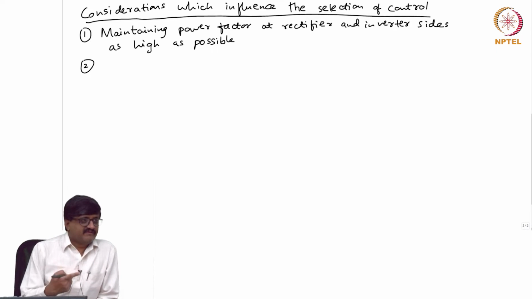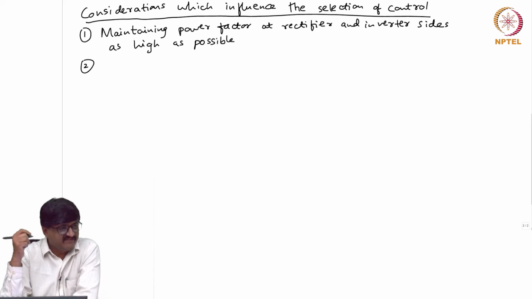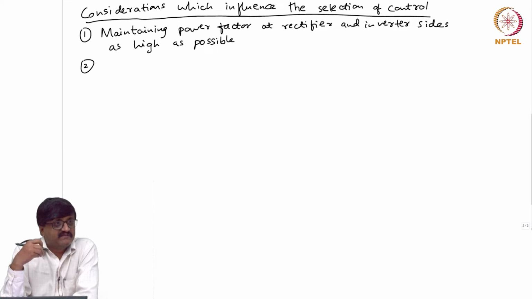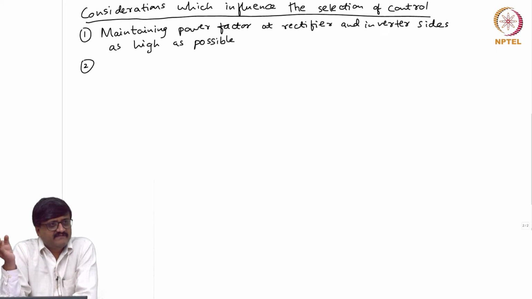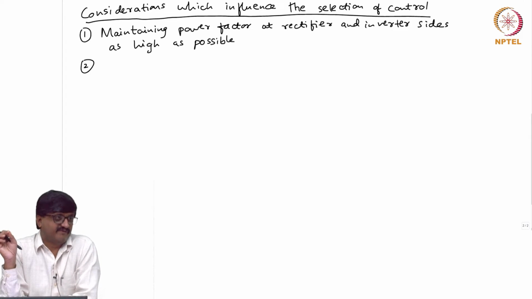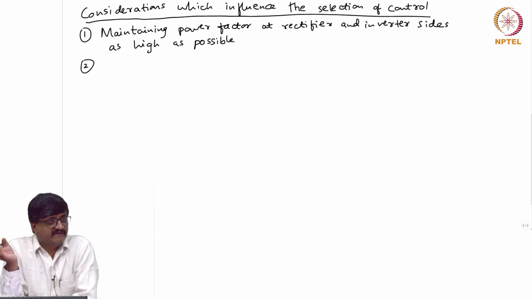Just now, in the context of maximizing power, I mentioned that we may want to regulate power. Instead of maximizing, we want to regulate the amount of power. Otherwise, in an unregulated AC system, the amount of power is decided by Kirchhoff's current law and Kirchhoff's voltage law. Many times we want to have control over the amount of power flow. Here it is possible because there is a thyristor at both the rectifier side and inverter side, so there is a possibility of regulating the amount of power flow.